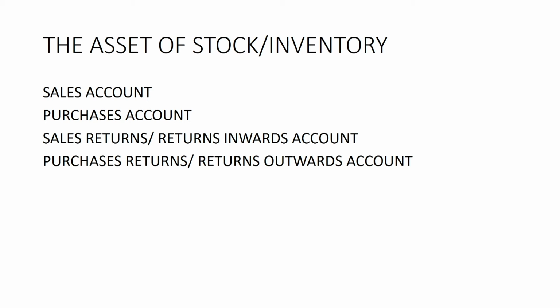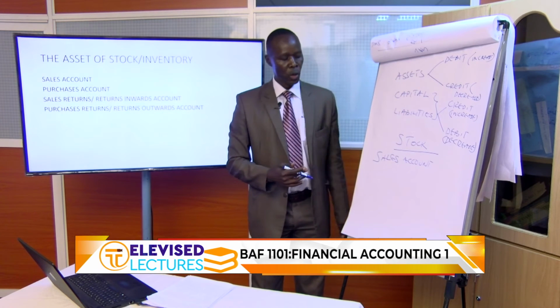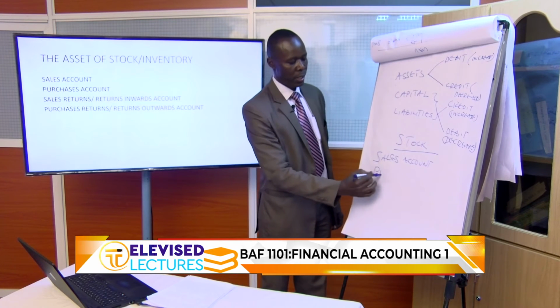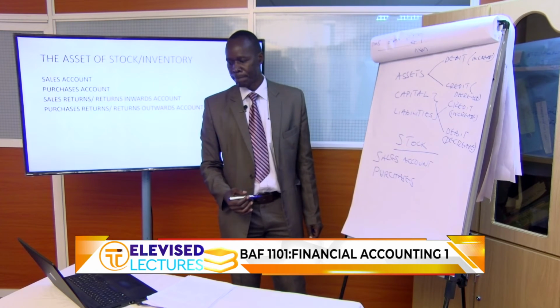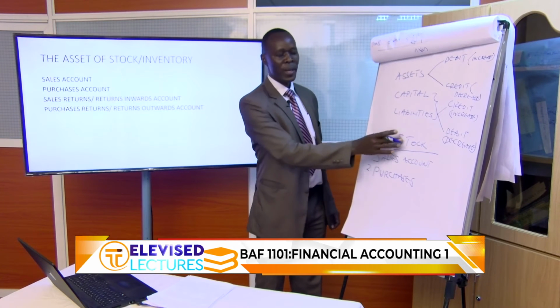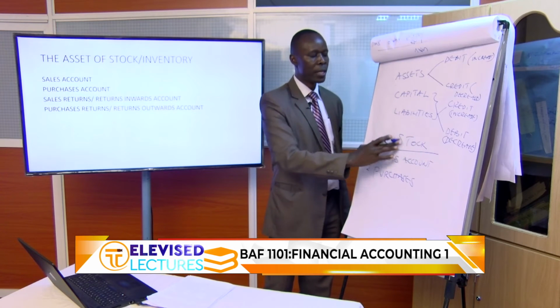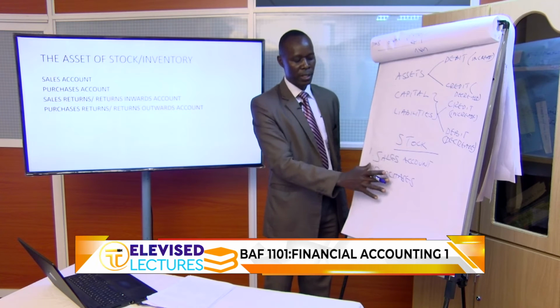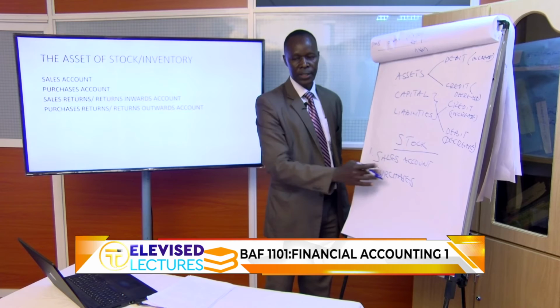Then, when you buy this stock, which you are selling, you open purchases account. So purchases account is for recording what we have bought for the sole purpose of reselling. So these 2 accounts show the movement in stock. We don't have an account called stock, but any movement in stock is recorded in 4 accounts. The 2 are sales account and purchases account.